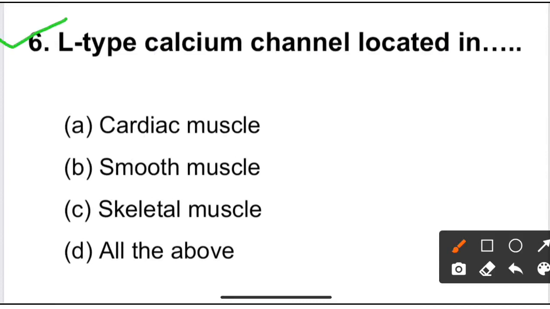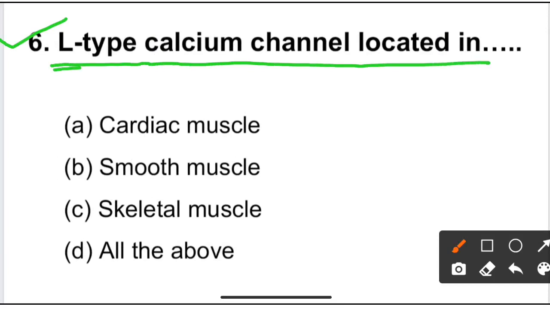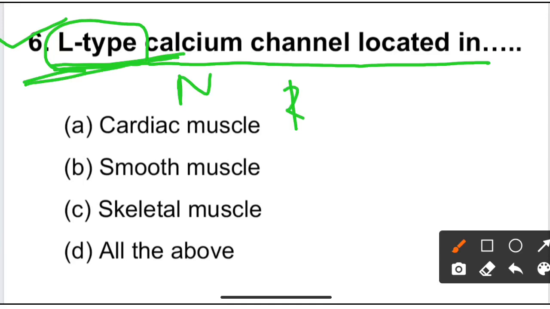Next question is question 6. L type of calcium channel is located in. There are different types of calcium channel. One is L type, second is N type, some are R type, Q type.